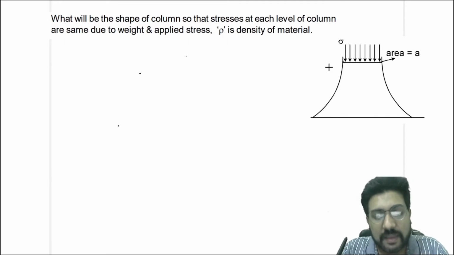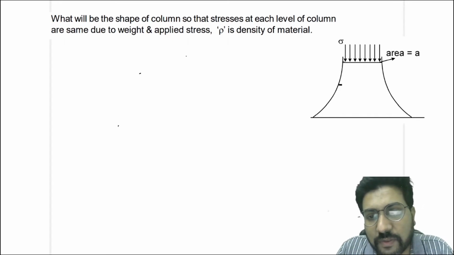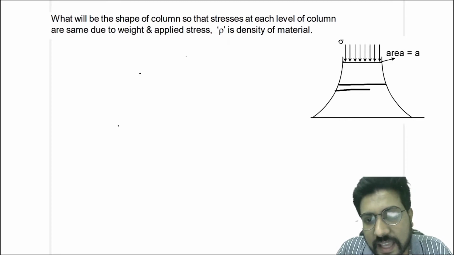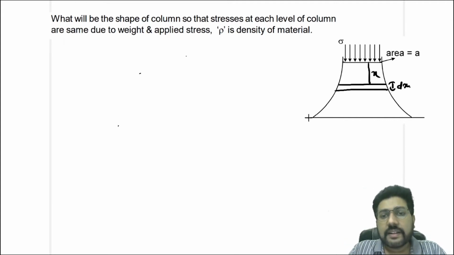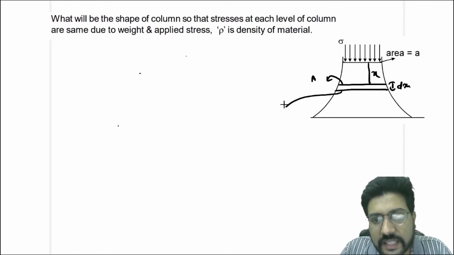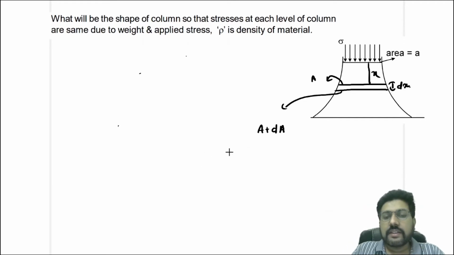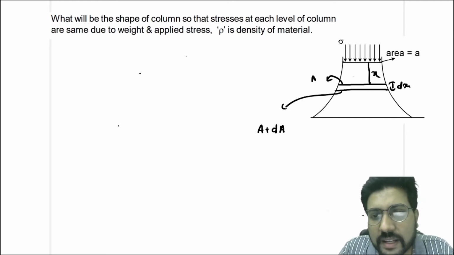Now because the stress is the same at every point, for equilibrium, what we will do here is at a distance x, take an element of width dx. If the area here is A, then we will say that the area here is A plus dA.